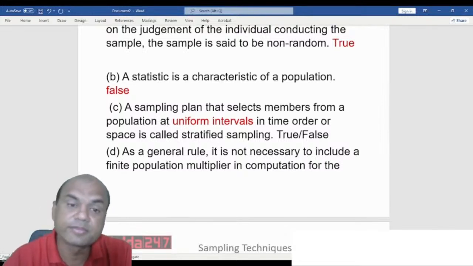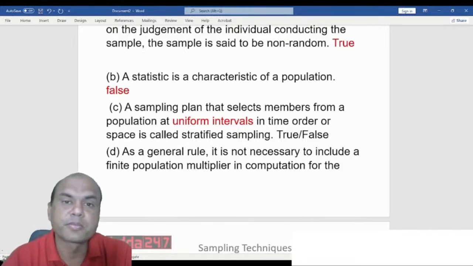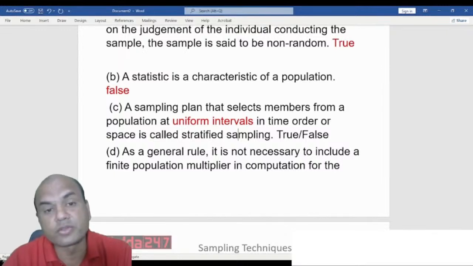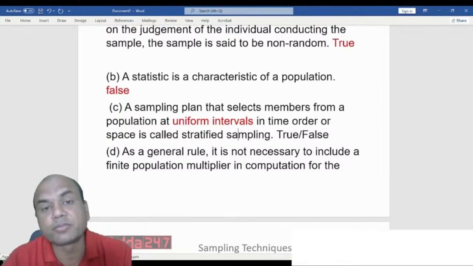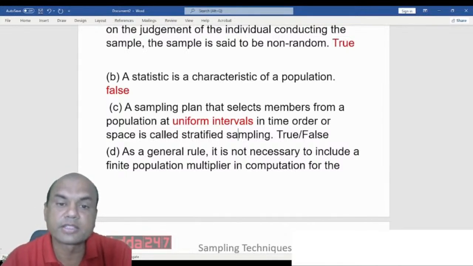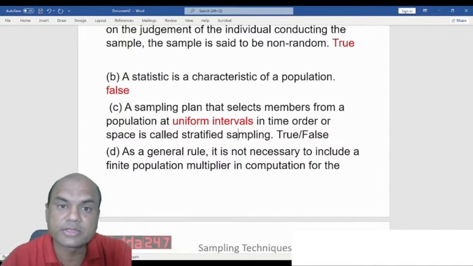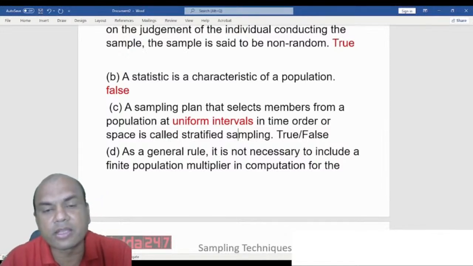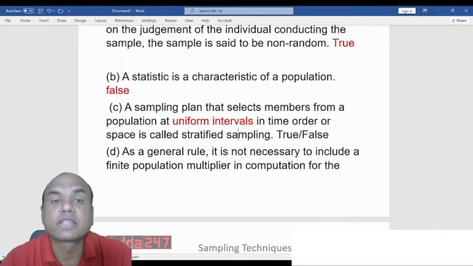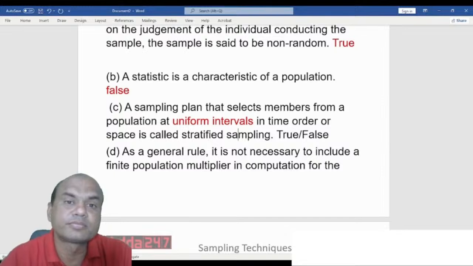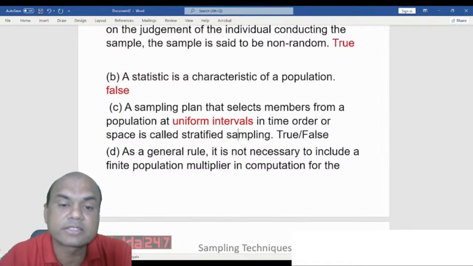Firstly, what are the types of sampling? Probability sampling. There are four types of probability sampling. What are those? One is simple random. Second is systematic. Third is stratified. And fourth is cluster. So here, is stratified the right answer or not?